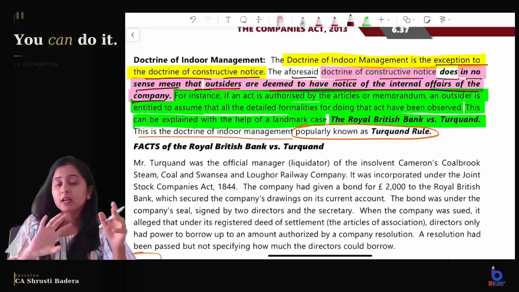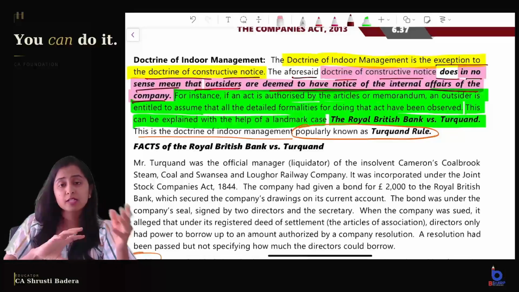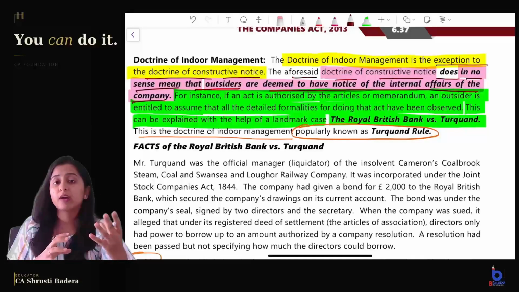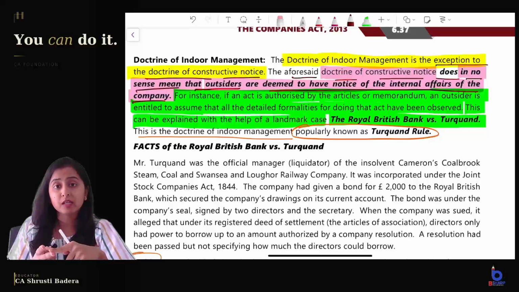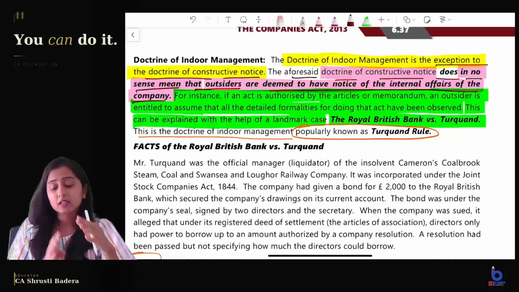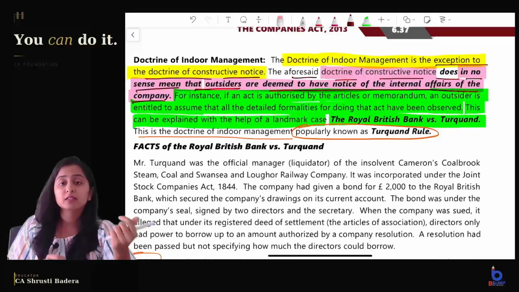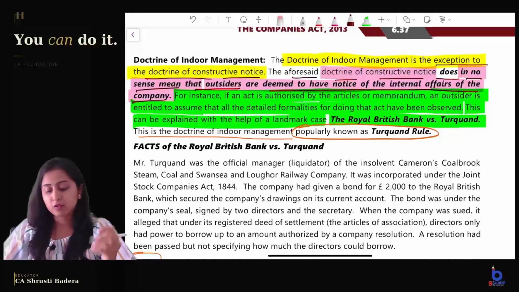So what are the outsiders deemed to have knowledge of? They are deemed to have knowledge of the public documents, but whatever is the internal affair, whether the resolution is passed or not, whether the resolution is passed properly, whether it is matching with the internal rules of the company, that is not the duty of the outsider, right? So that is what indoor management is saying, that constructive notice does not mean that outsiders are deemed to have knowledge of the internal affairs of the company.